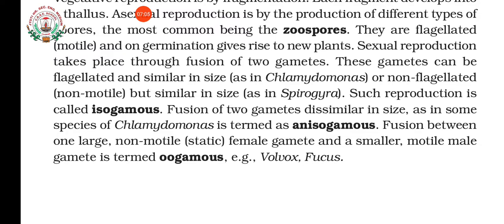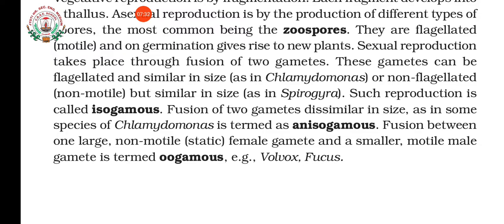Then this type of sexual reproduction is known as oogamous. So the oogamous type is the common type found even in advanced or higher organisms like human beings, isn't it? Sperm is very small and motile when compared to the female gamete or egg, isn't it? Egg is non-motile and big.